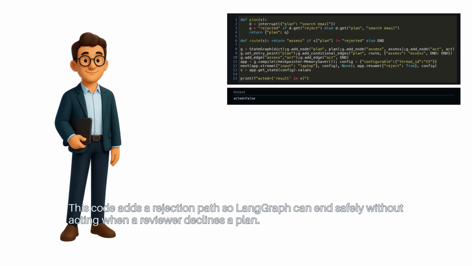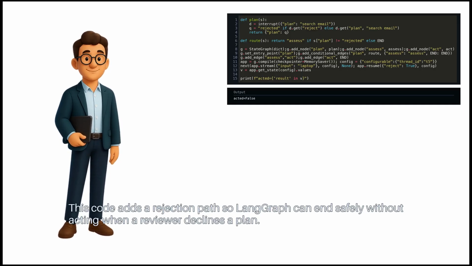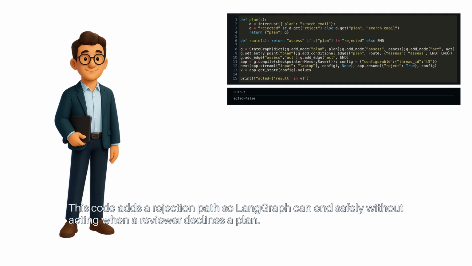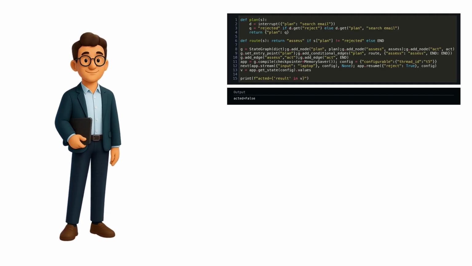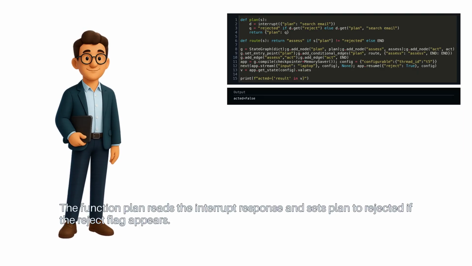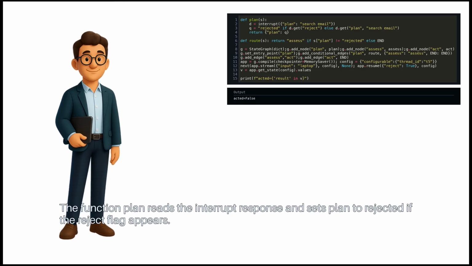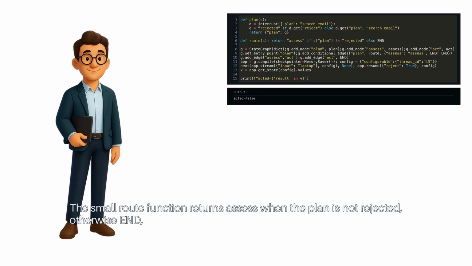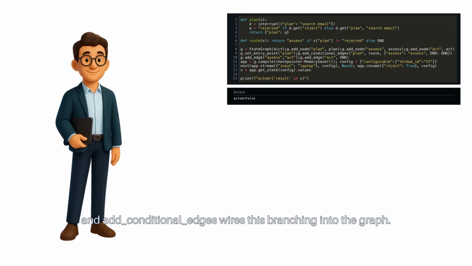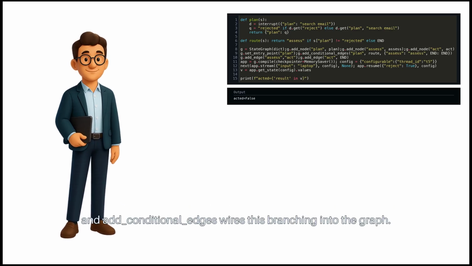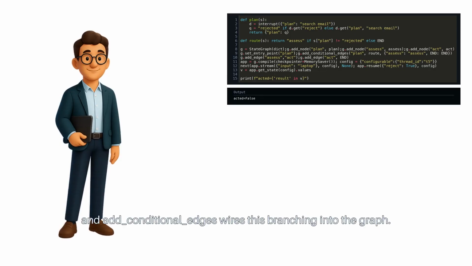This code adds a rejection path so LangGraph can end safely without acting when a reviewer declines a plan. The function plan reads the interrupt response and sets plan to rejected if the reject flag appears. The small route function returns assess when the plan is not rejected, otherwise end, and add conditional edges wires this branching into the graph.